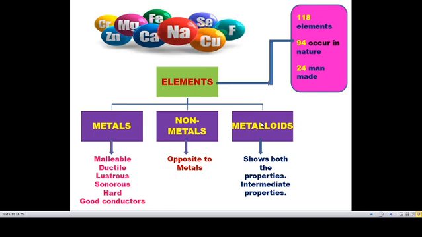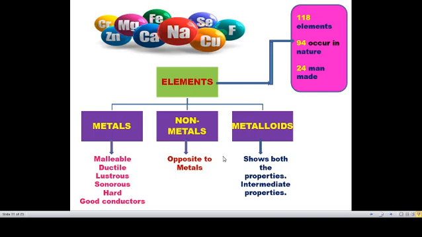So these are all examples of metals. Why are we separating into metals, non-metals and metalloids? Depending upon their properties. Metals have properties like malleable, ductile, lustrous, sonorous, hard, and good conductors. Malleable means without breaking them we can make them into some shape.